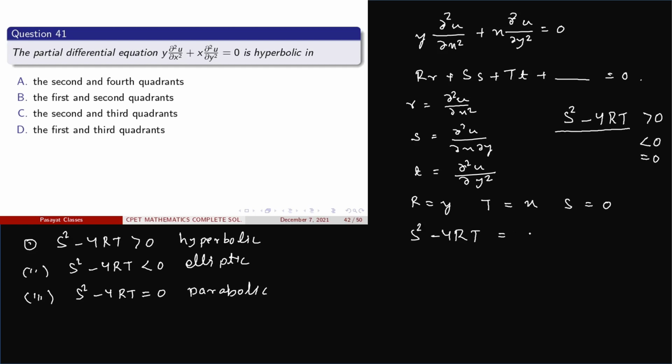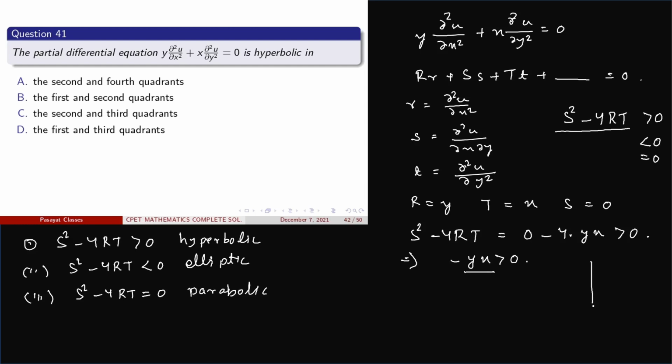This is equal to 0 minus 4 into y into x. This is hyperbolic, that means this is greater than 0. So ultimately minus of yx is greater than 0. So for what values of x and y does this quantity always give a positive quantity?